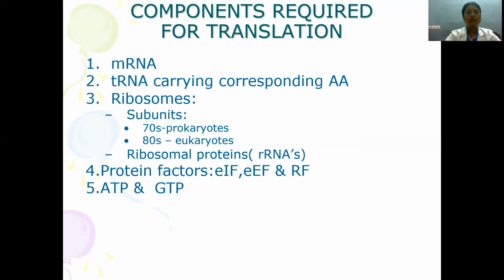And other ribosomal proteins like rRNAs. Fourth are the protein factors, which are helpful in translation, which include eukaryotic initiation factor, eukaryotic elongation factor, and release factor. Fifth one is the energy source, ATP and GTP.